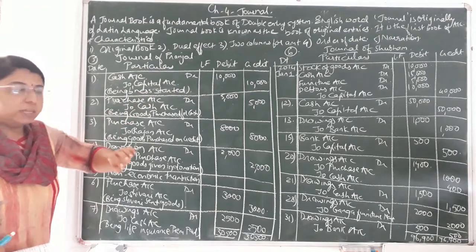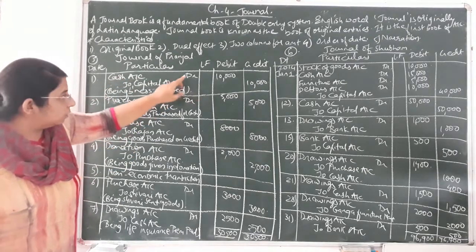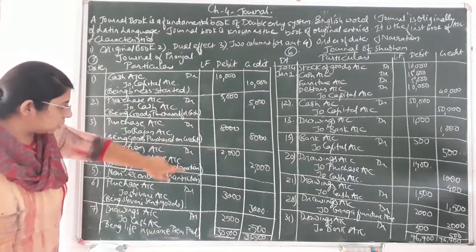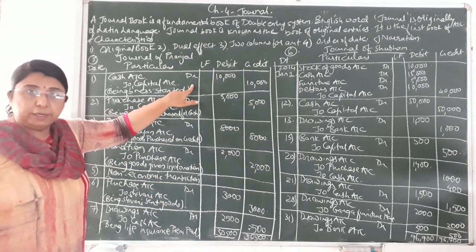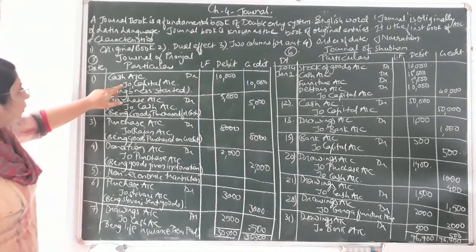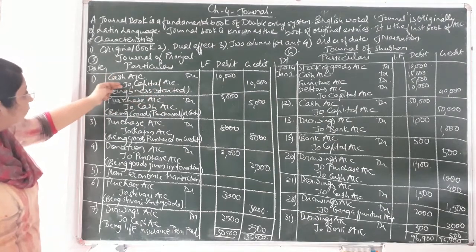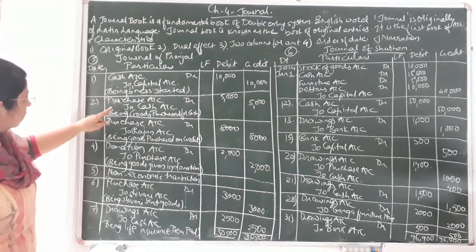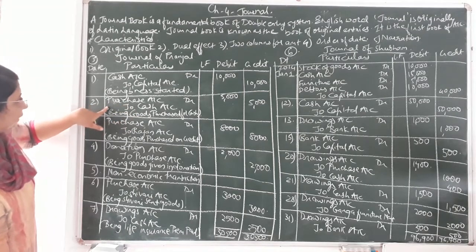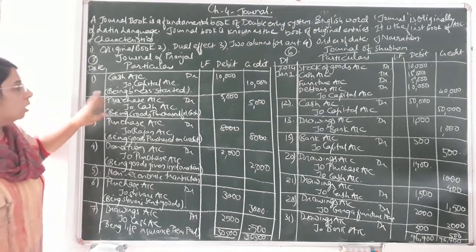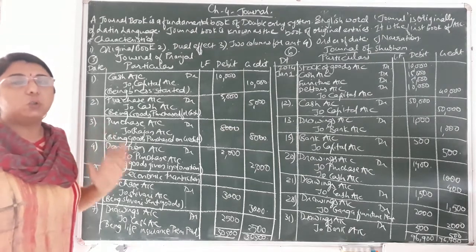So again revising, cash account debit, the word DR always has to be written. You can see in each and every transaction I have written DR, but I have not written CR, that is credit. And the 'to capital' entry, it means the credit transaction that I write after leaving some space. You can see in each and every transaction I have written it after leaving some space, not in the line of the debit effect. So this is the format to write the journal entries, and you have to follow this format.